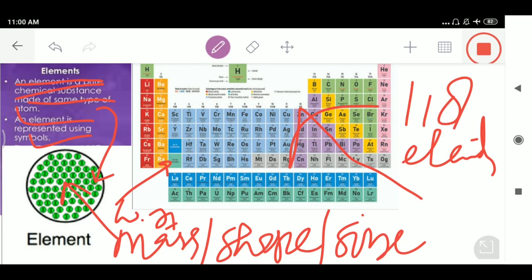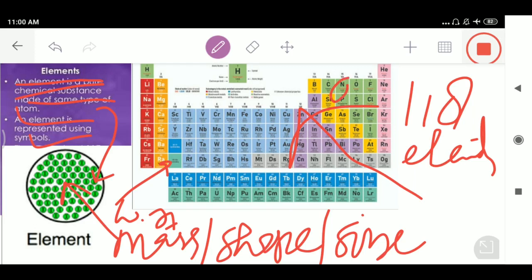That's why this chart is used in schools and colleges as a teaching aid in chemistry. Of these 118 elements, some are naturally occurring, and some are prepared in the laboratory. These elements are regarded as the building blocks of the universe, and without thinking about them it is impossible to study matter.